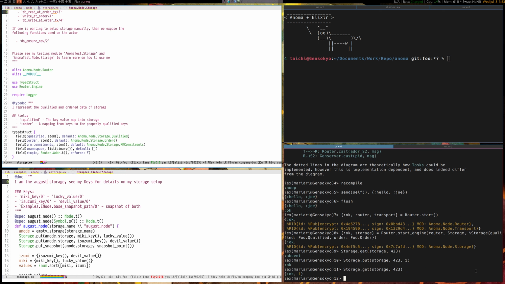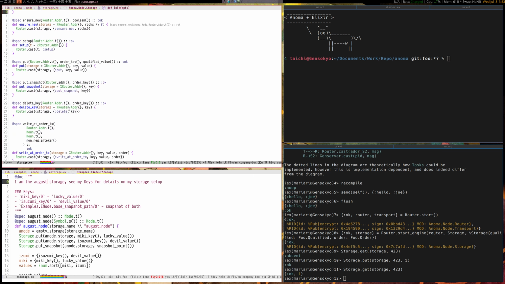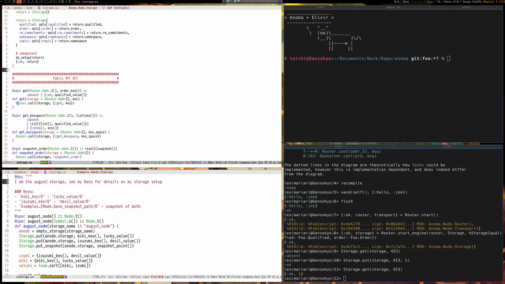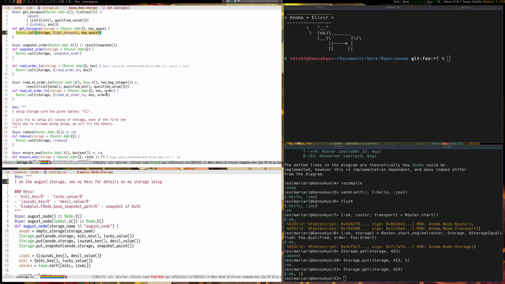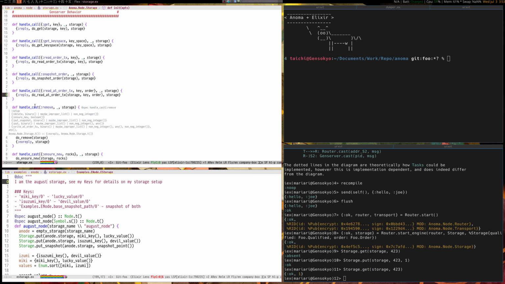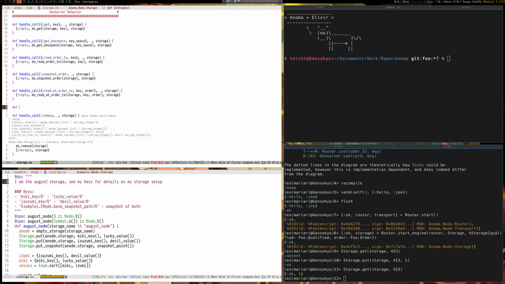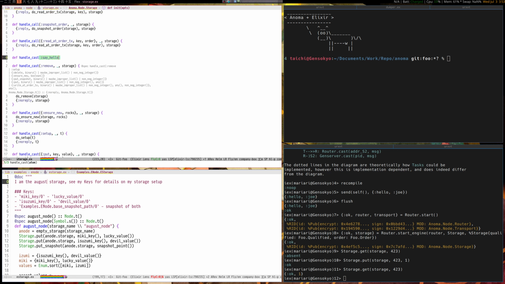To show you what I mean by the system being live, here's the code. This is the server code, the public RPC API. It's just a bunch of things to router.calls and casts, which I could have done by hand. And then here's the gen server behavior. To show you something cool, we can make our own handle cast, and we're going to say hello.